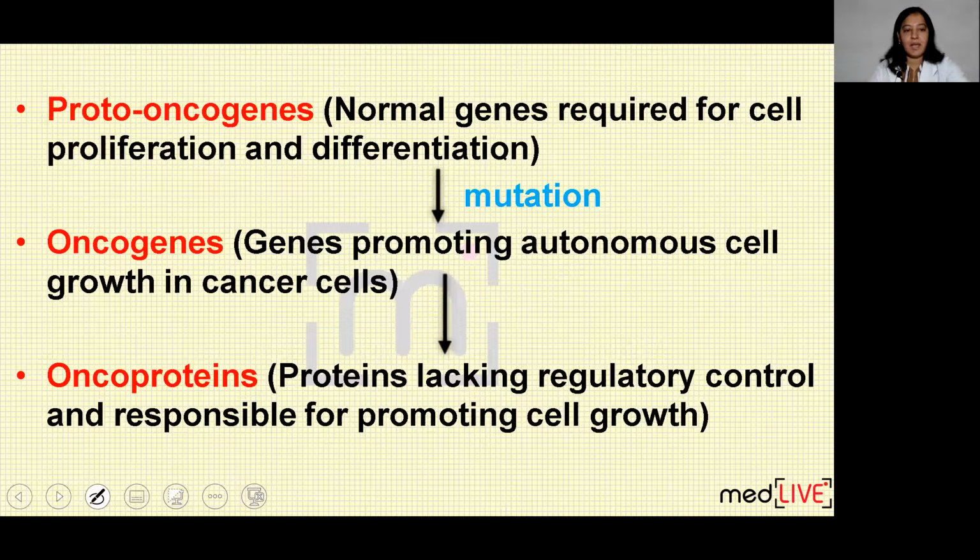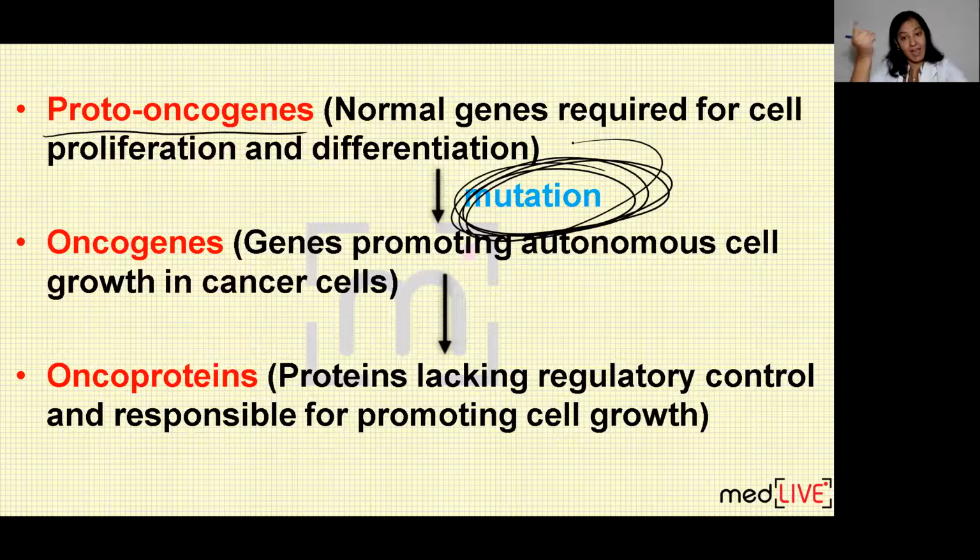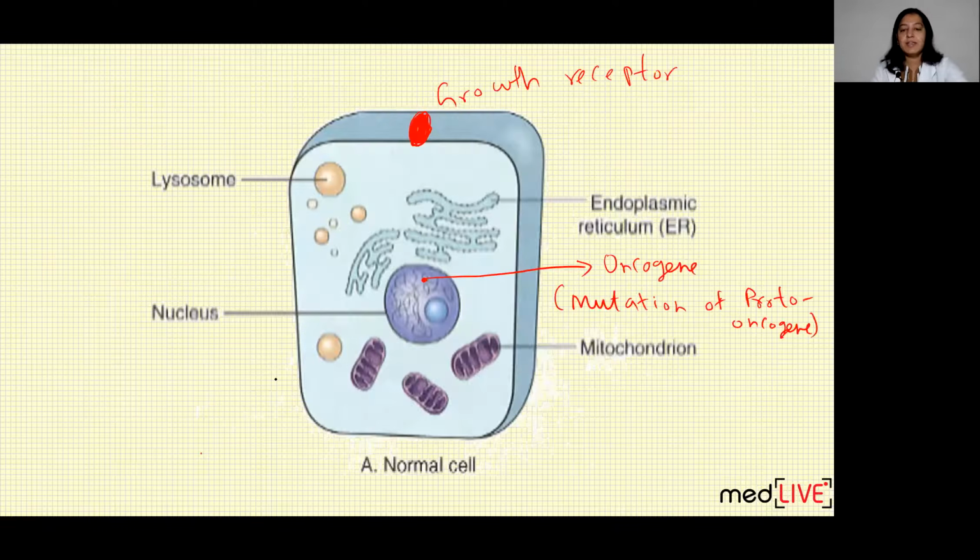So can I say, first there was proto-oncogene that was working under stimulus. When growth factor is present, it was working. It gets mutated, and with the help of that mutation, oncogene is formed. It is working without stimulus. Even no growth factor is present, it is working. It is doing mitosis. And from this oncogene, with the help of transcription and translation, a protein is formed, which is known as oncoprotein. And this oncoprotein is causing mitosis, even in absence of stimulus. Correct?